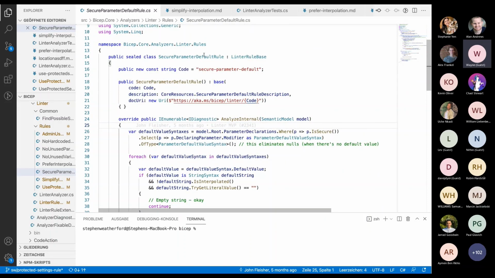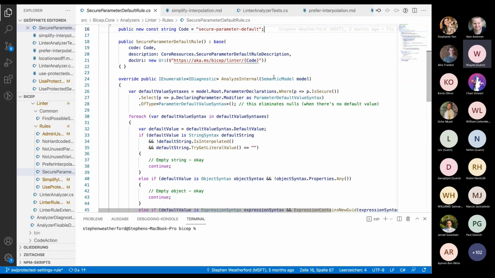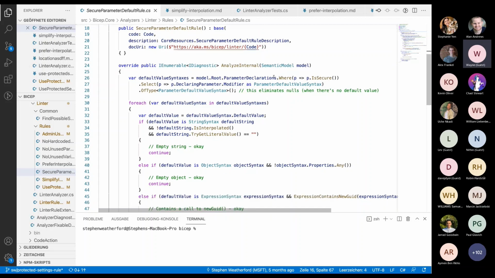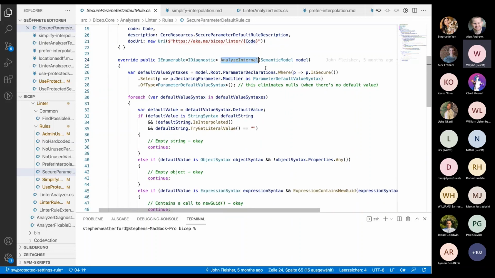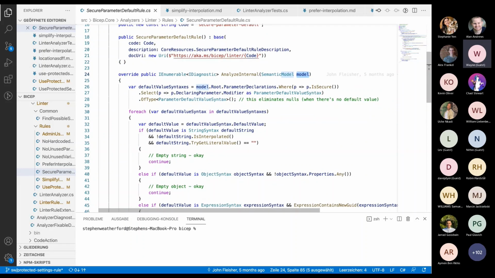So this is the rule here. We have a simple base. Again, the design is a fairly simple design at the moment. We'll add to it as we need to. We've got the code for it, the description, documentation, and so forth. And then on the analyze, we are given a model. This is the semantic model. You can also get the syntax from that syntax tree.